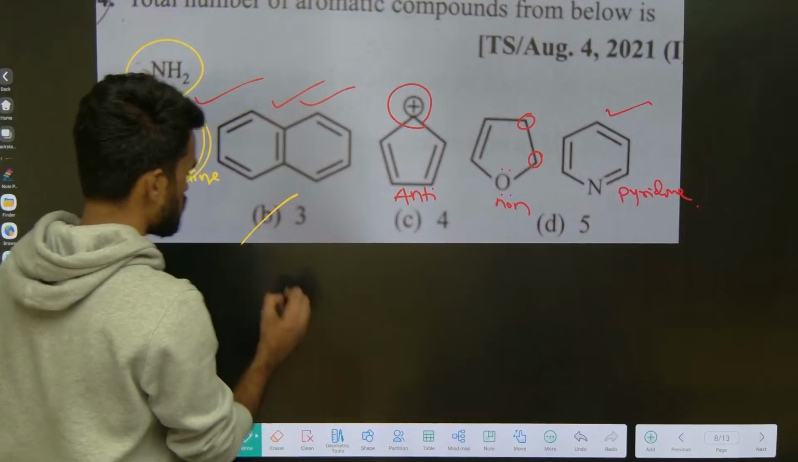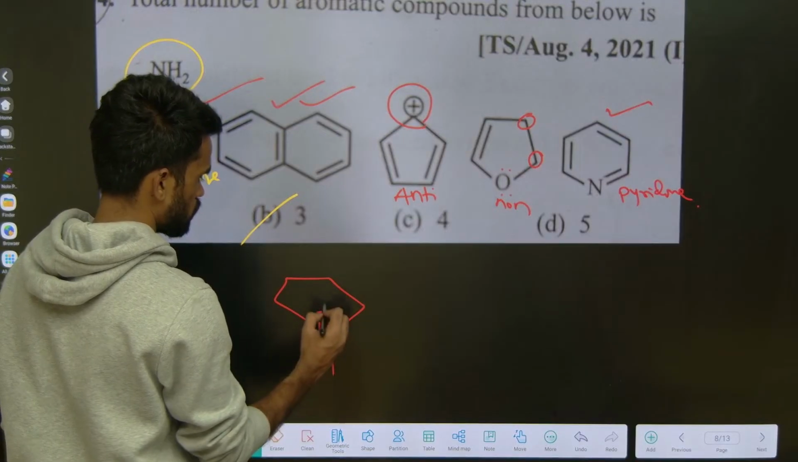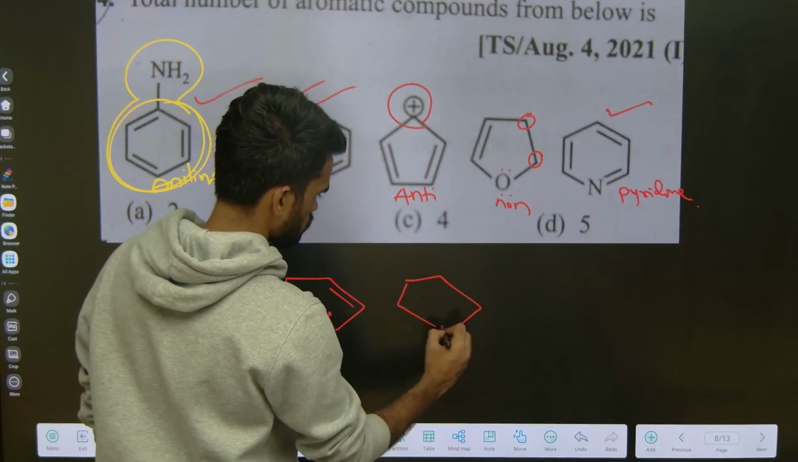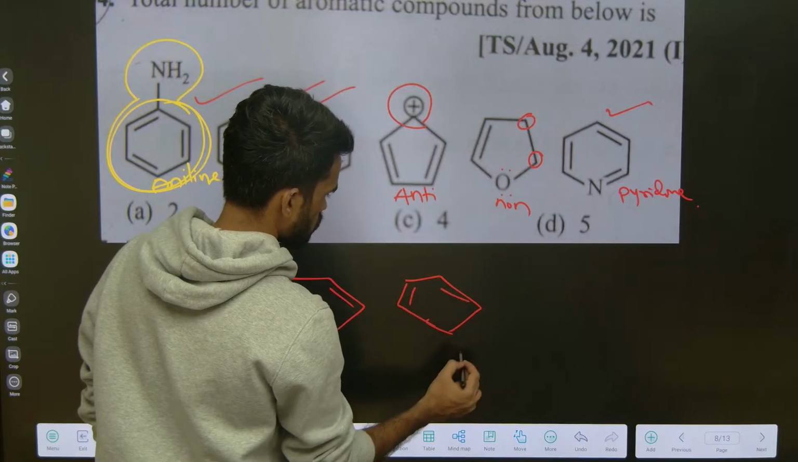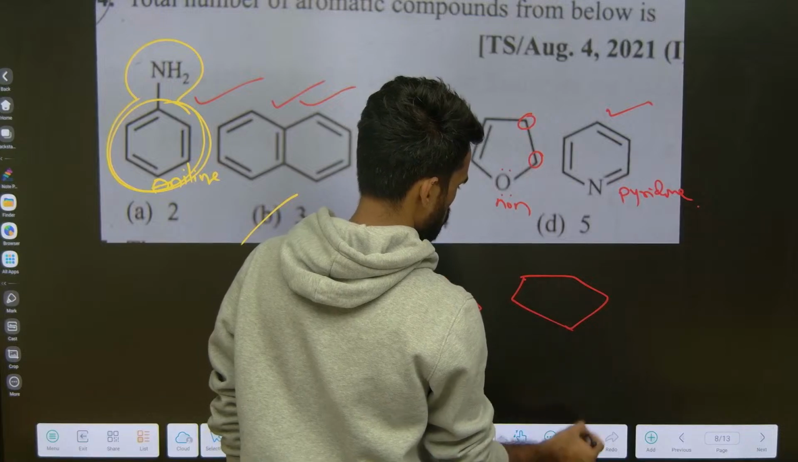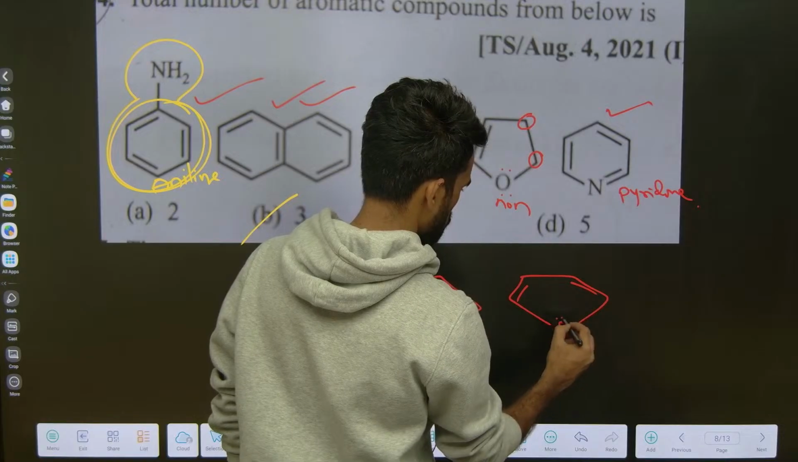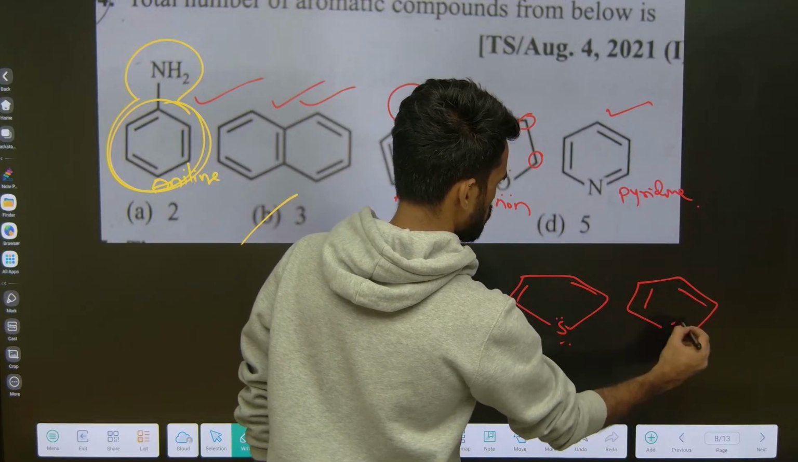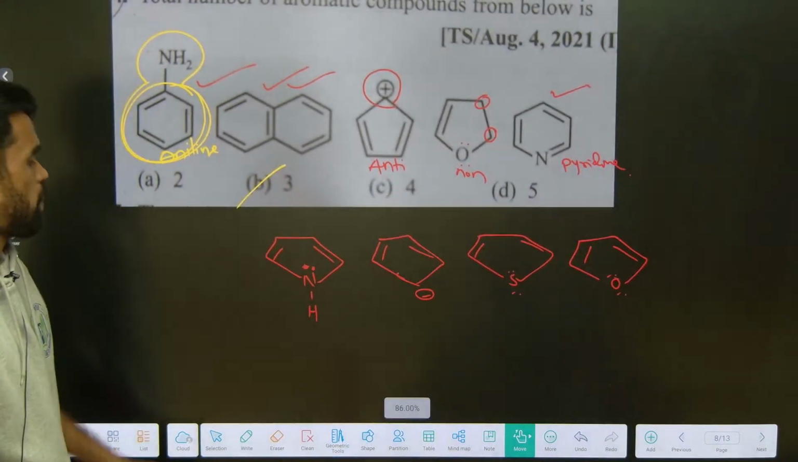Now a few more questions I am adding here. Just tell me. Like this I am writing. So tell me, out of these 4 compounds which is aromatic, they will ask.